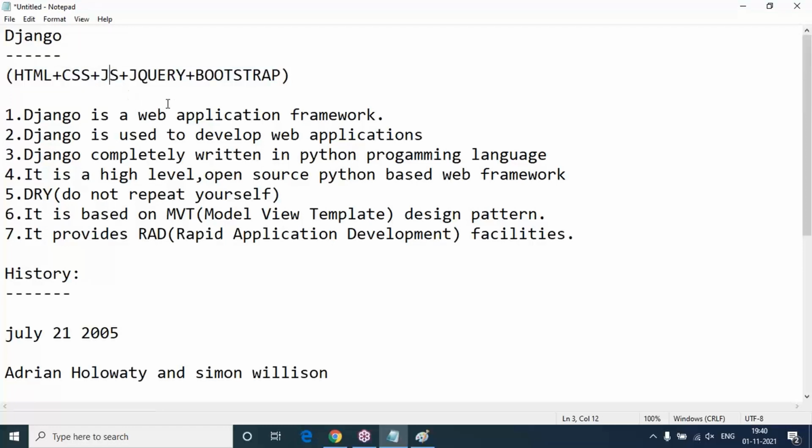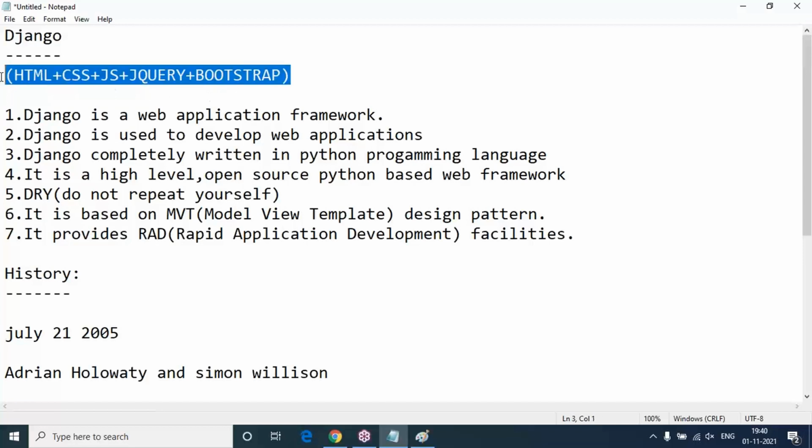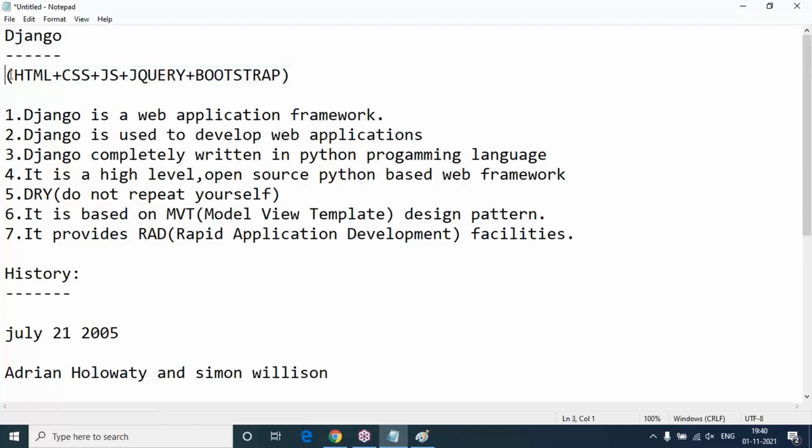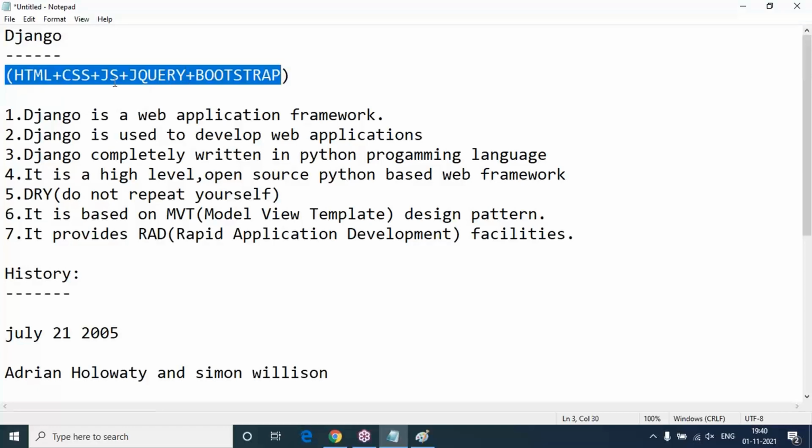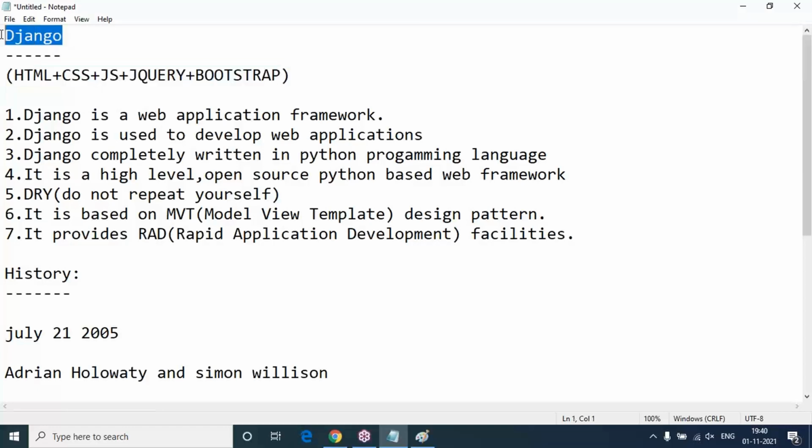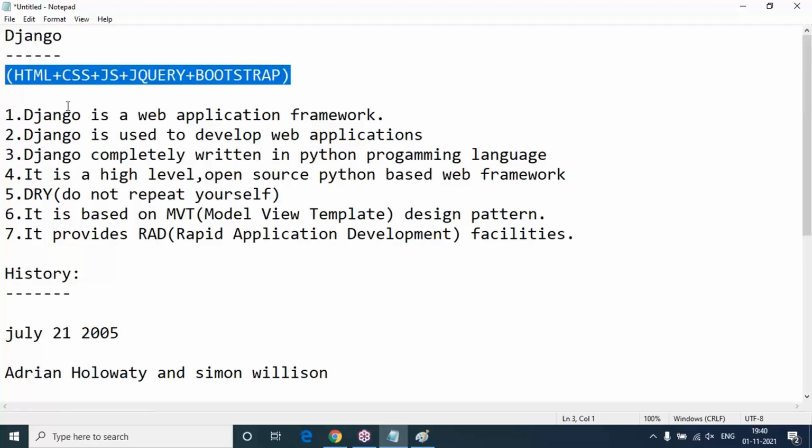Because at least as a Django developer, you should be in a position to recognize what type of code, what UI technology code it is. These are the UI technologies, user interface. But I'm not asking you to become an expert in HTML, CSS, JavaScript. I'm going to cover how much we use and what concepts we use in our Django application development, that level of concepts. So once again, no need to have strong knowledge of these UI technologies. Basic knowledge is quite enough to handle Django applications.